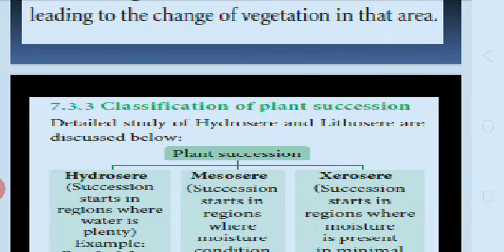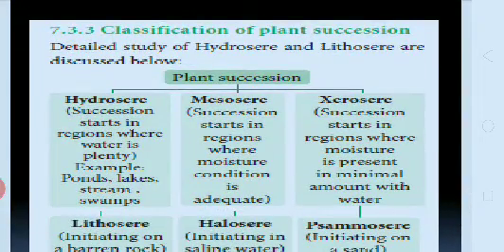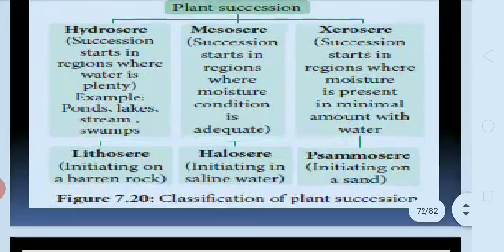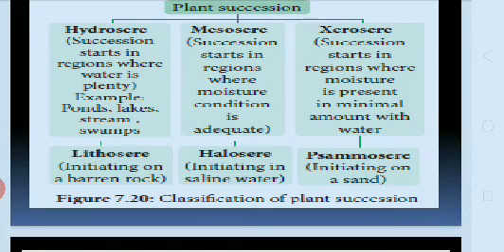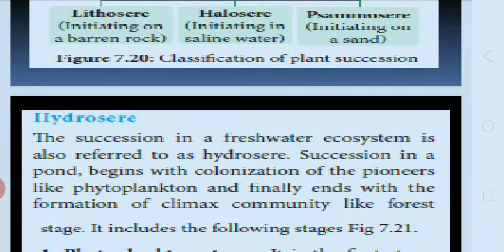Then characteristics of plant succession. A study of hydrosere and lithosere is discussed below. Plant succession includes hydrosere, mesosere and xerosere. Here there is a water condition, a land condition, and also a xeric condition. Then lithosere, halosere and psammosere. Then hydrosere: it occurs in a freshwater ecosystem. Succession in a pond begins with the colonization of pioneers like phytoplankton and finally ends with the formation of a climax community like forest.